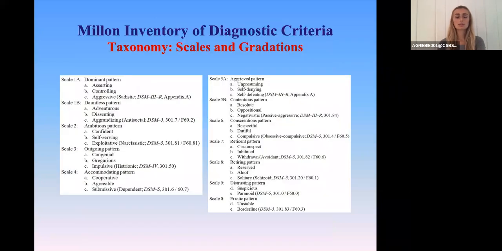This model divides personality into 12 scales. Each scale is further broken down into 2 or 3 subcategories that span the possible manifestations from a normal adaptive variant at level A to a more extreme and likely maladaptive variant at level C. When these 12 scales are combined with the different attribute domains, the tool yields 34 normal and maladaptive personality classifications.